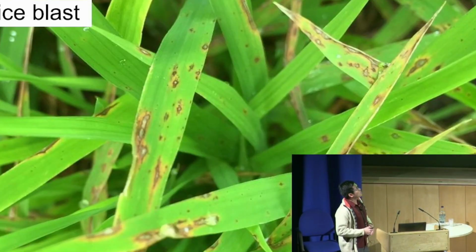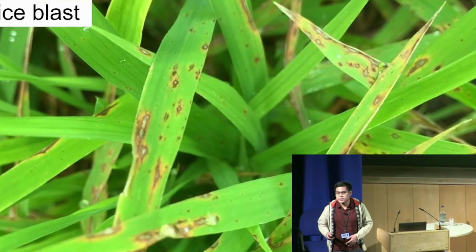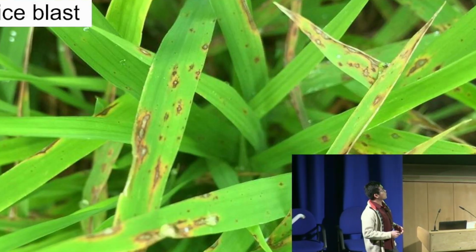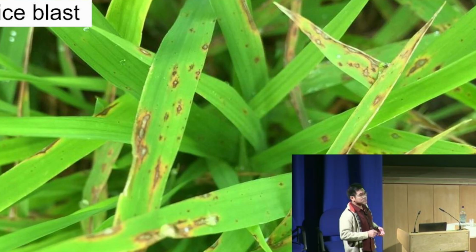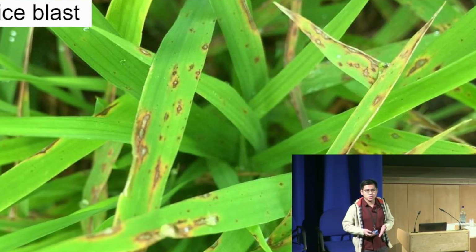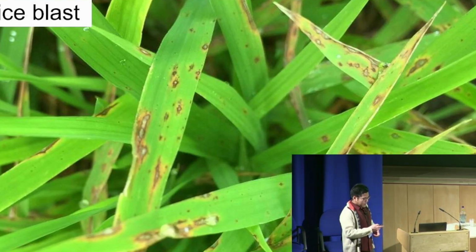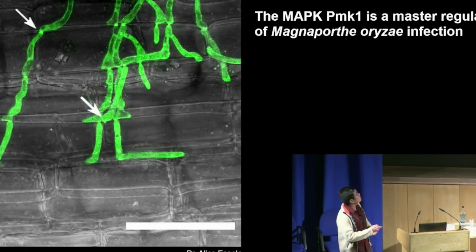So I am studying this particular disease of rice called rice blast, and this is the most economically important disease of rice. Typical symptoms that you can observe in the field is this grayish lesion with dark brown spot. And this disease actually contributes up to 30% annual yield loss worldwide, which is enough to feed up to 60 million people annually. And this disease is a consequence of a successful and rapid colonization of the fungal pathogen called Magnaporthe oryzae.